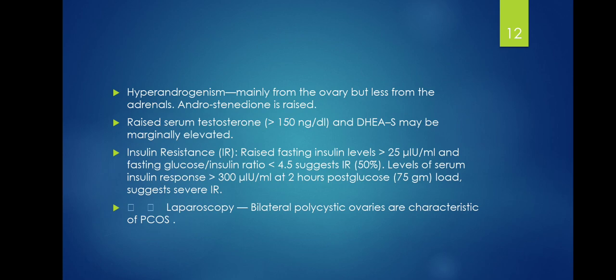Insulin resistance can be noted by raised fasting insulin levels of greater than 25 micro international units per ml, and a fasting glucose to insulin ratio of less than 4.5 suggests insulin resistance. Levels of serum insulin response greater than 300 micro international units per ml at 2 hours post 75 gram glucose load suggest severe insulin resistance. When you do a laparoscopy, you may take note of bilateral polycystic ovaries, and these are characteristic of PCOS.